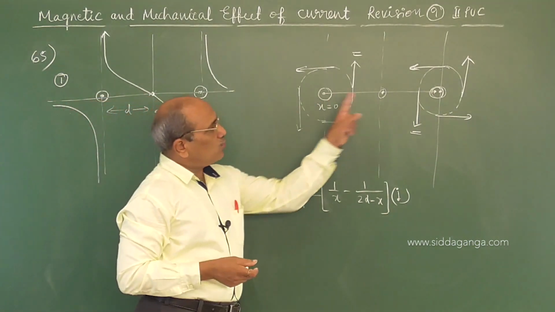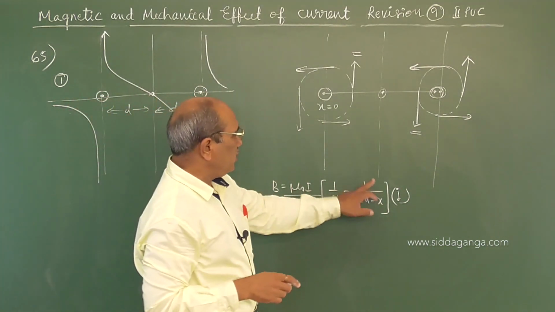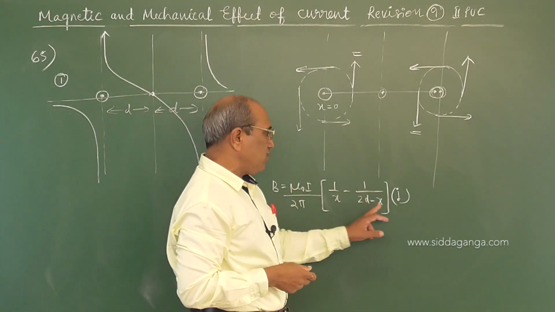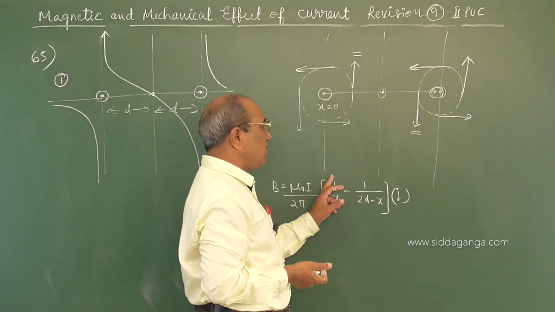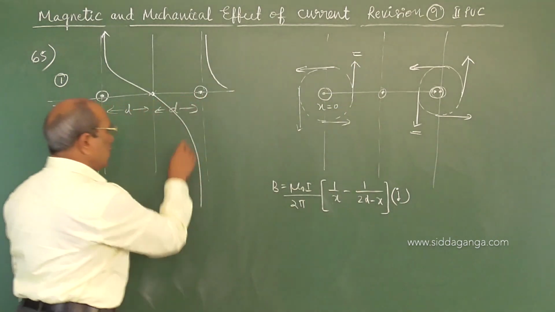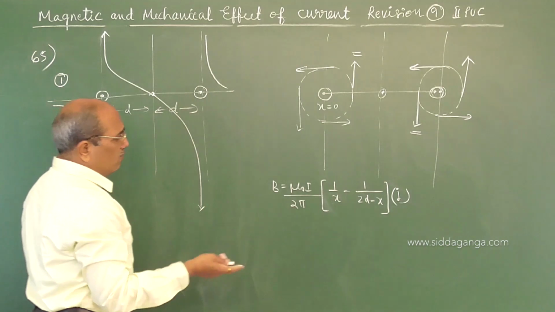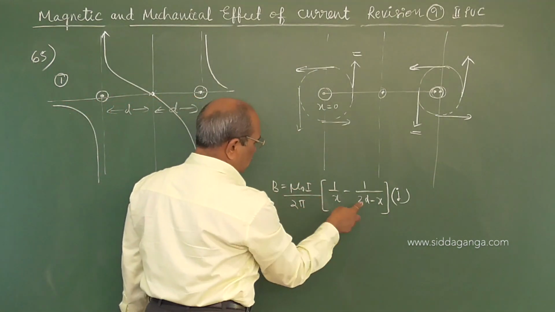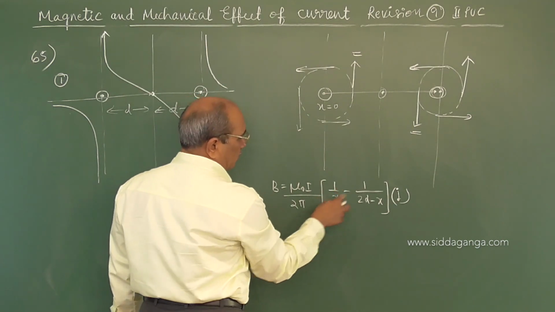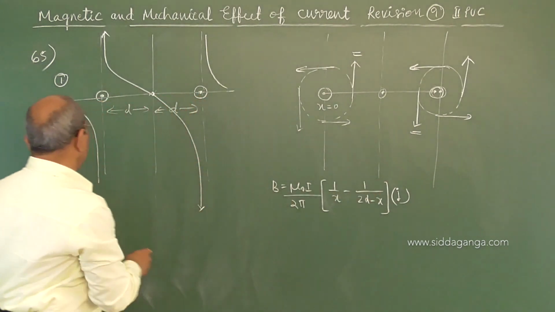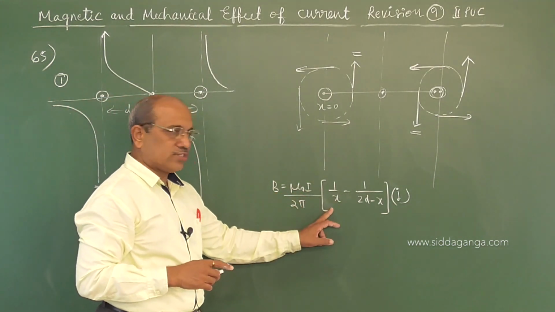If you put x equal to 2d, that means at this position 2d, it becomes infinity, because 2d minus 2d is 1 by 0, which is minus infinity, whatever the value may be. Minus means the negative side, the trend is downward. For any value of x less than 0, it becomes negative, because x less than 0 is a minus term.